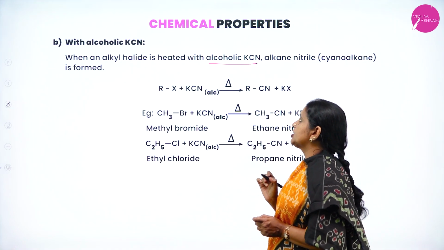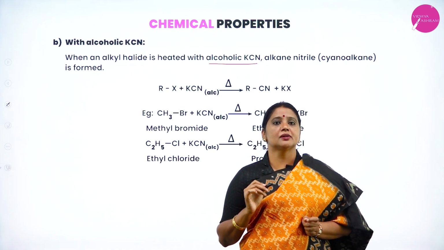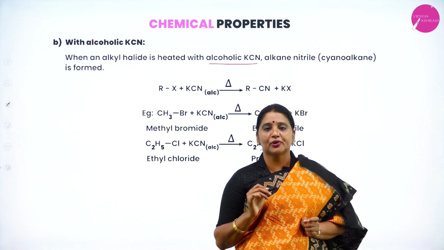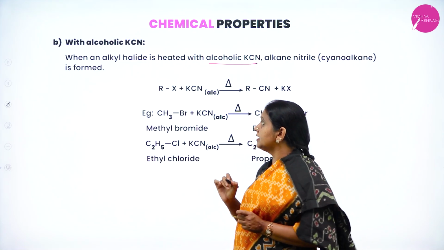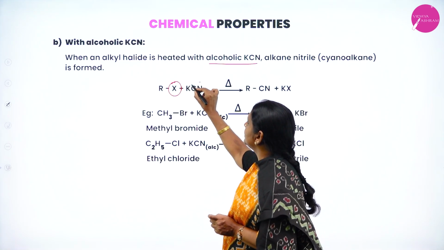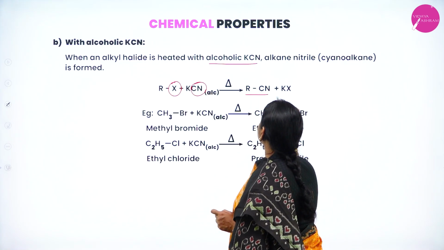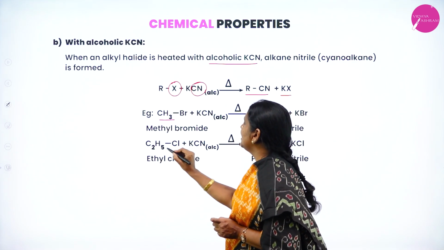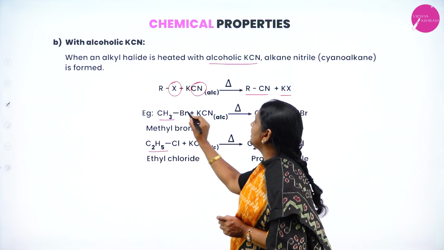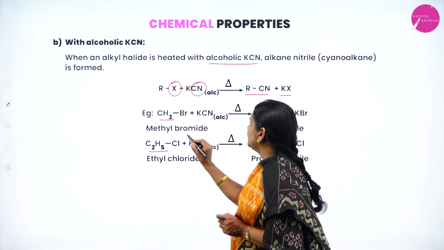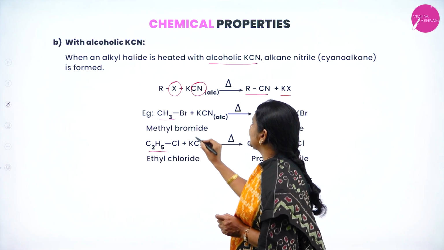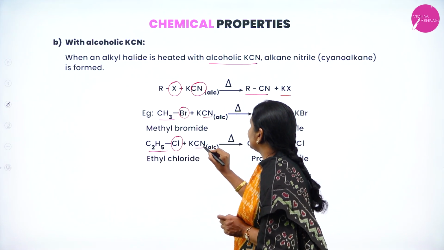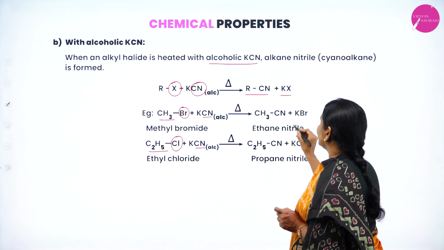Alcoholic means here the potassium cyanide is dissolved in alcohol. KCN: K is potassium, CN is cyanide. Here X is replaced by the nucleophile CN, it will form RCN plus KX. In place of R, you put methyl as well as ethyl. Methyl bromide as well as ethyl chloride heated with alcoholic KCN. Here the leaving groups are Br and Cl. They are replaced by CN. It will become methyl cyanide.